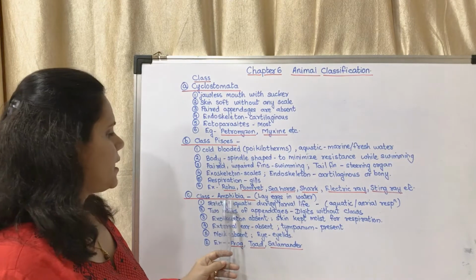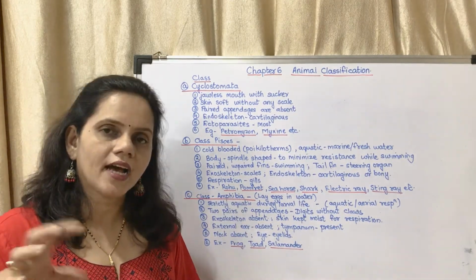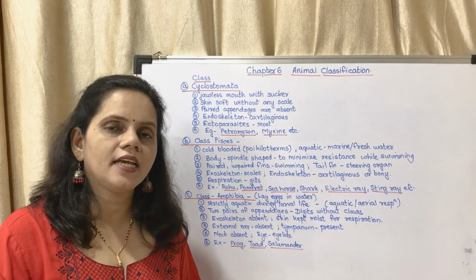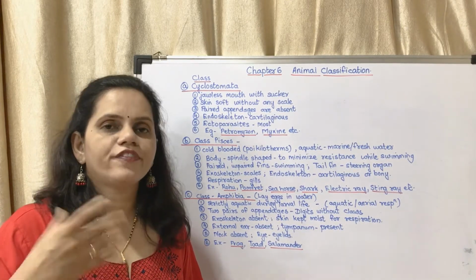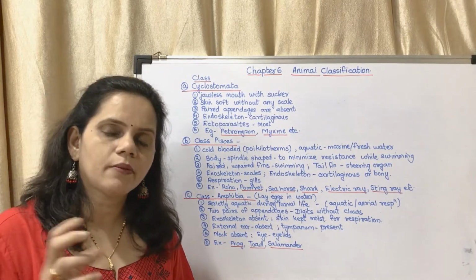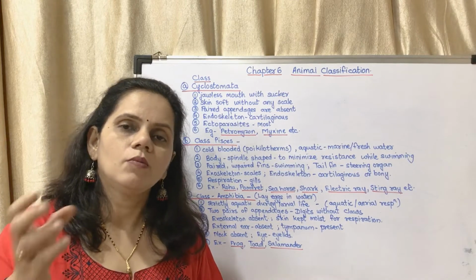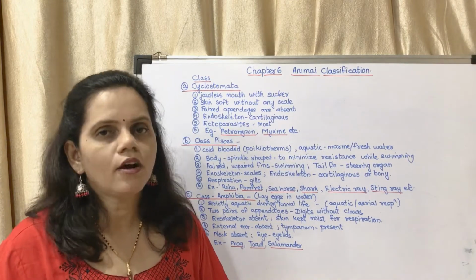Now class Amphibia, they are strictly aquatic during larval life. When they are larvae, they are strictly in water. After that they can come out onto the land. So what are amphibians? Amphibians are those organisms which can live both on land and in water.